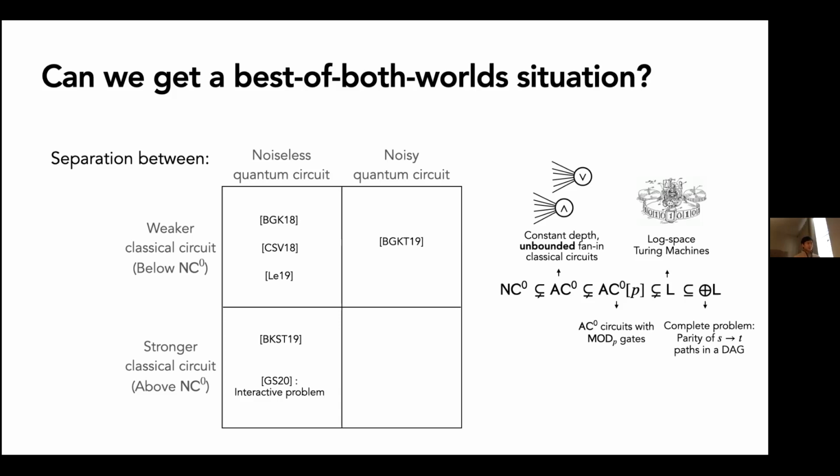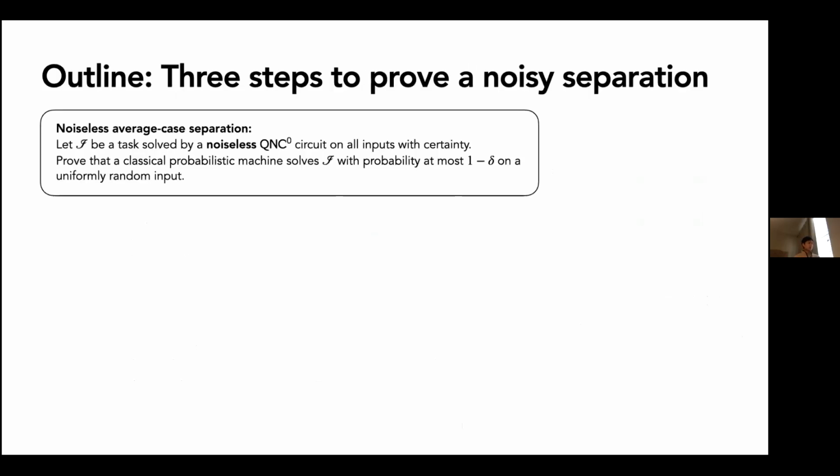The way we're going to do this is that we're going to promote these separations on the left to noisy separations. I'm going to focus in on this paper about interactive problems. We're going to combine some new ideas on top of this BGKT result, and we're going to promote the separation. Okay, so there are really 3 steps to proving a noisy separation.